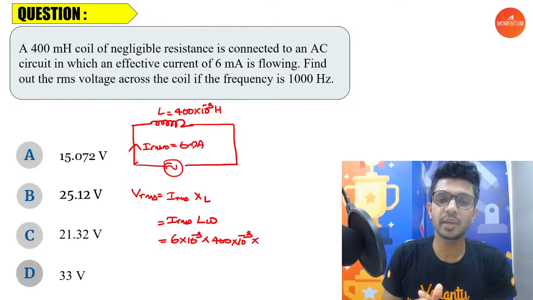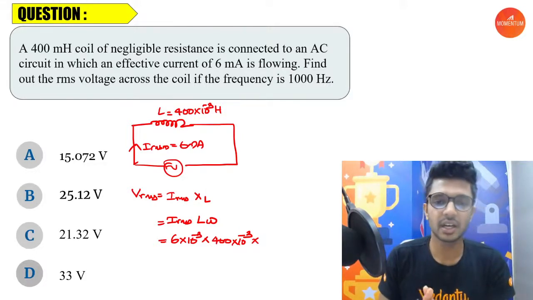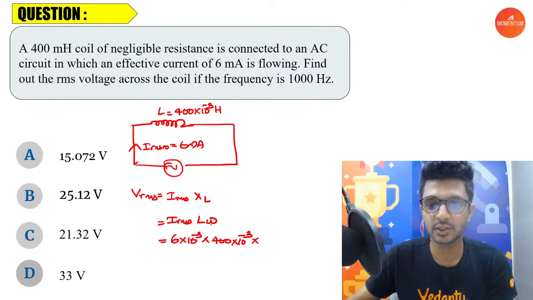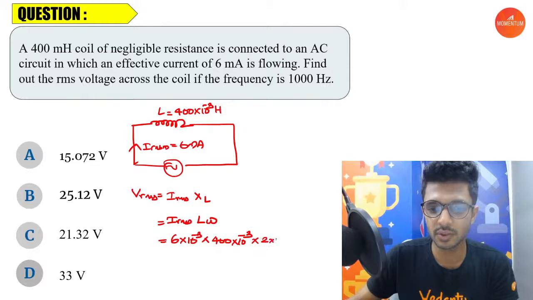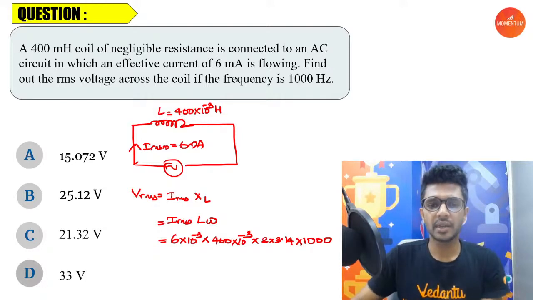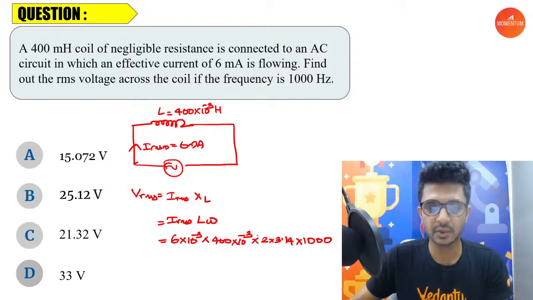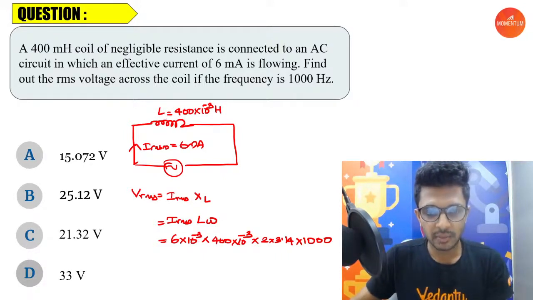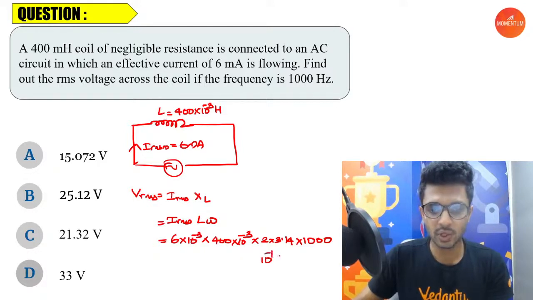How can you write omega in terms of frequency? Omega is equal to 2 pi f, right? So omega is equal to 2 into 3.14 into the frequency, 1000 or 10 power 3. So we can simplify: 1000 is cancelled with 10 power 3. What is remaining? 10 power minus 3 into this 2 zeros, so it will give us 10 power minus 1.